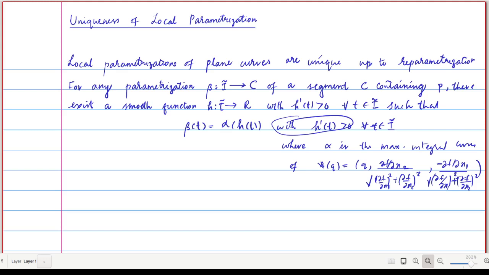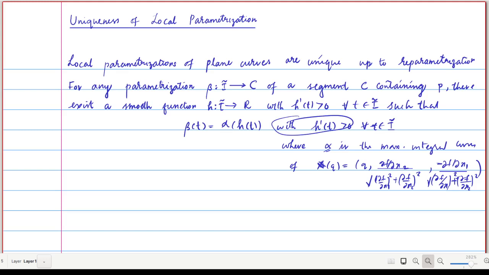If you replace del f by del f divided by norm del f in the previous discussion, you can get the tangential vector field X of q, and the maximal integral curve of this X of q is considered as alpha. Then alpha is always a unit speed parameterization of C as well. Now we will prove this result.